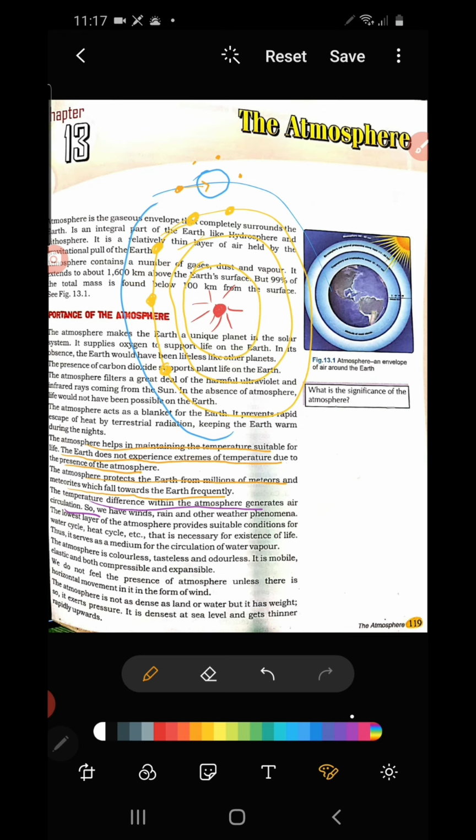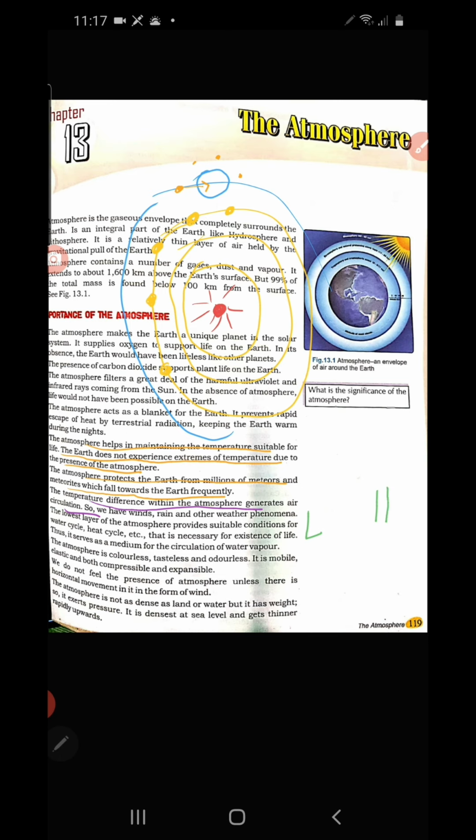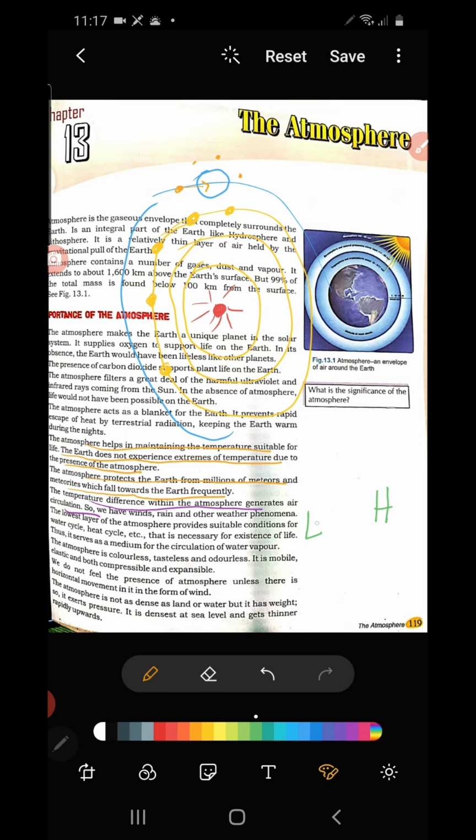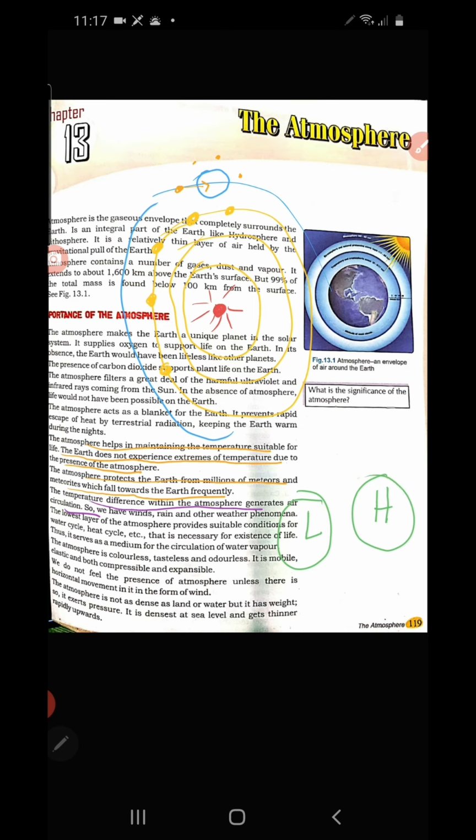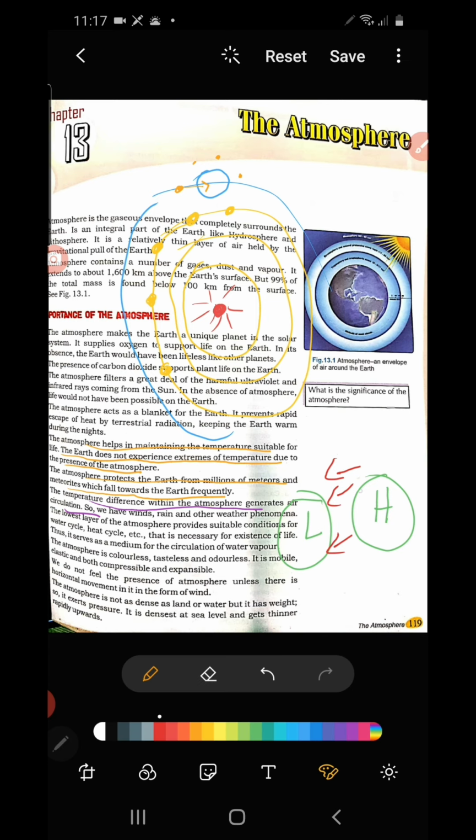If there is no movement of the air, you know it can create problems. Temperature is also regulated because of the movement of the air. Temperature variation causes low pressure and high pressure. Wind always blows from the high pressure region to the low pressure region, so the movement of the wind is mainly due to variation in pressure. In some places it is high pressure, because now in India, over the Indian landmass, it is high pressure.